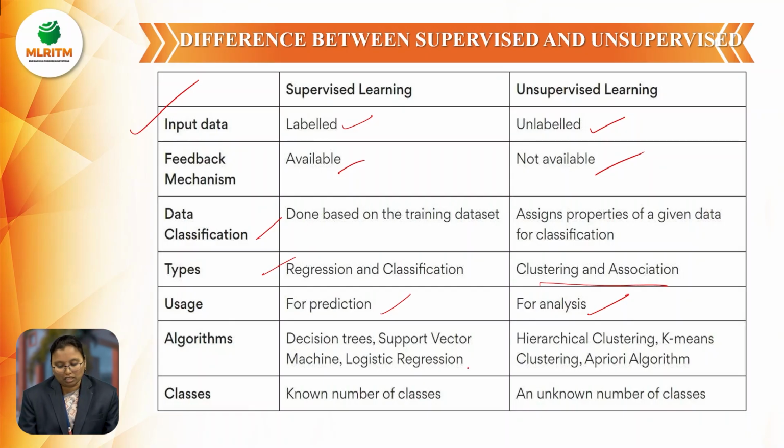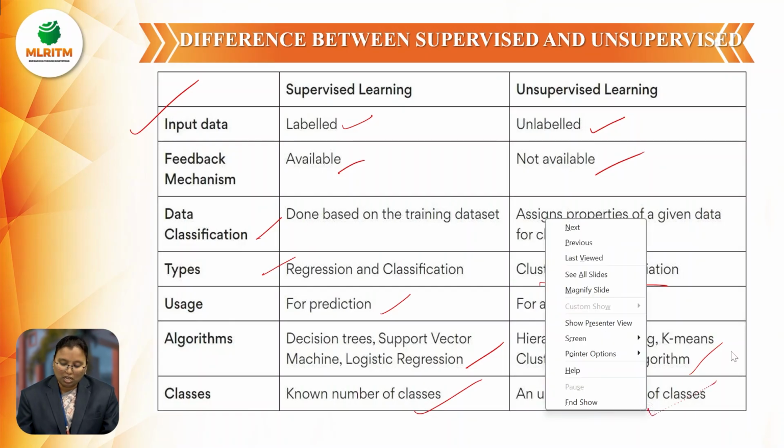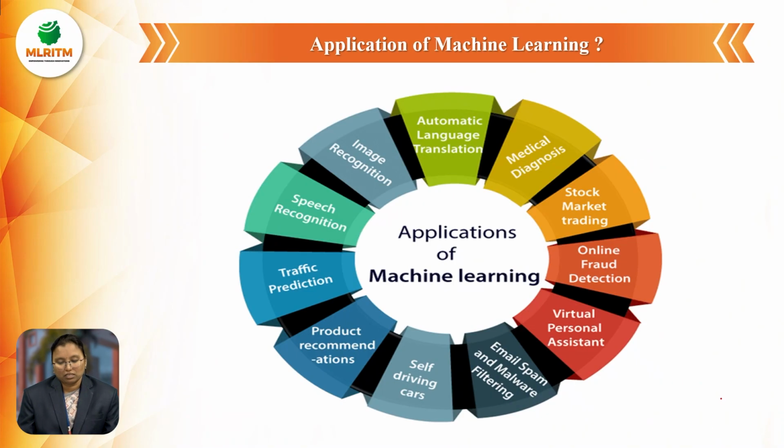And next one is the algorithms. Which algorithms are used for supervised learning? Decision tree, support vector machine, logistic regression. And for unsupervised learning, which algorithms can we use? Hierarchical clustering, k-means clustering, and the apriori algorithm. And classes: in supervised learning, the number of classes is known, but in unsupervised learning we don't know the number of classes, so we use an unknown number of classes.